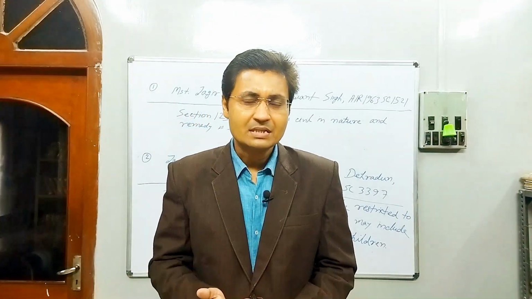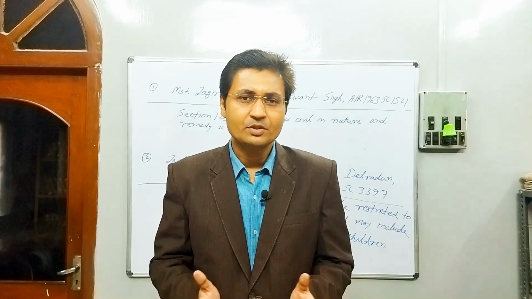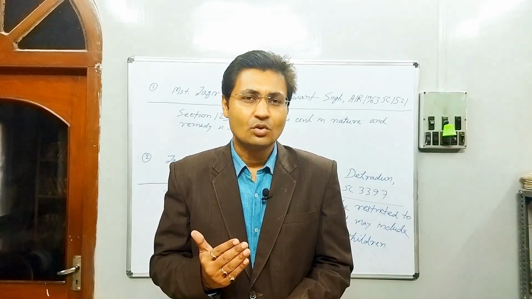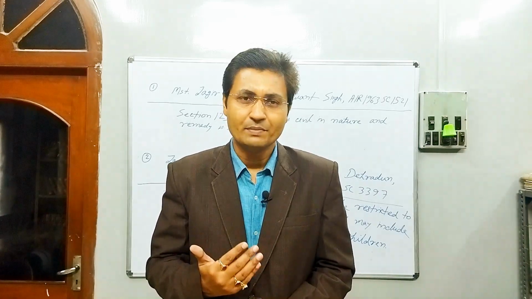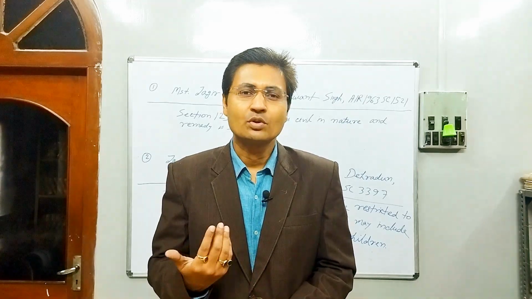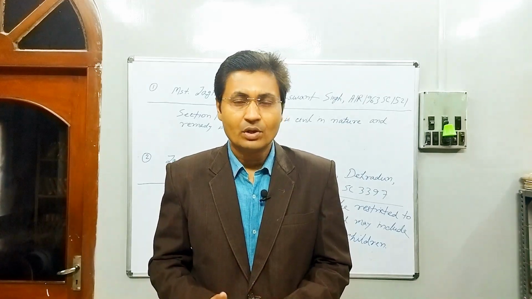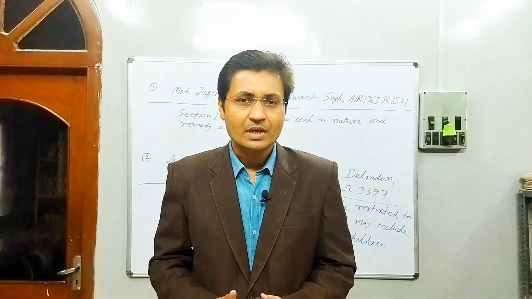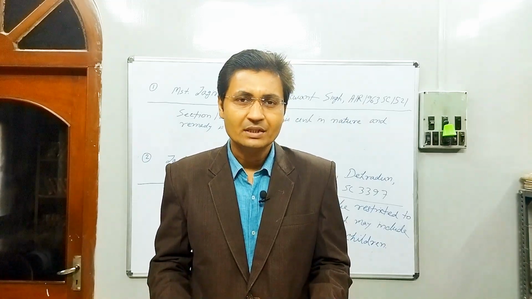So I have discussed the relation between sections 24 and 25 of the Hindu Marriage Act as well as section 125 of the CrPC, what the ambits of them are and what the differences between the provisions are.